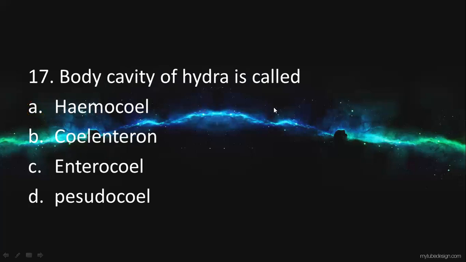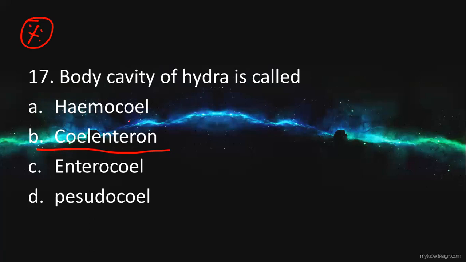Next question. Body cavity of hydra is? Now this is one of the important questions, asked multiple times repeatedly. Body cavity of hydra is called coelenteron, which is branched and opens out by a single mouth, with no anal opening.